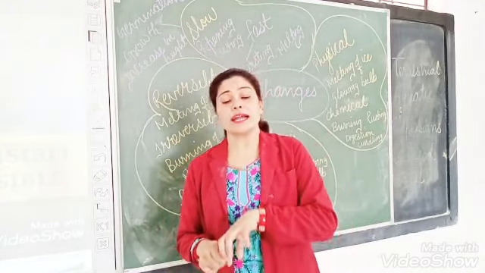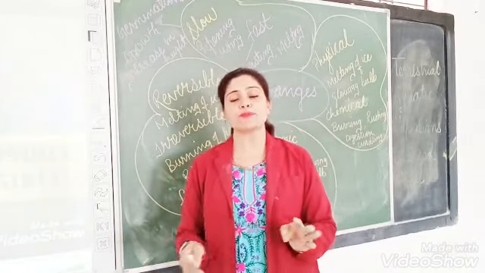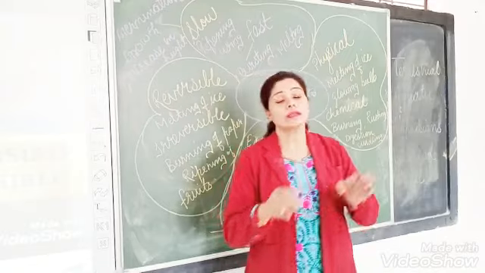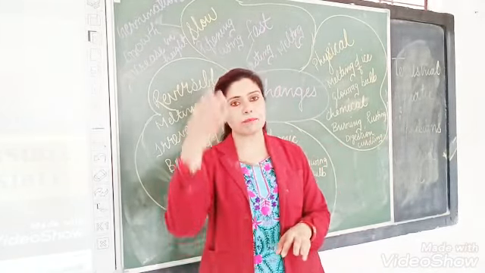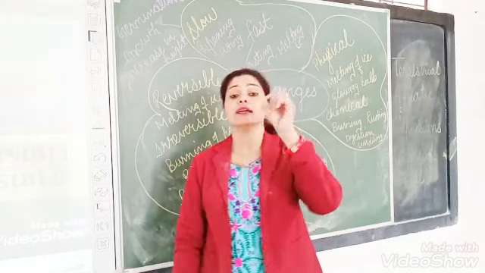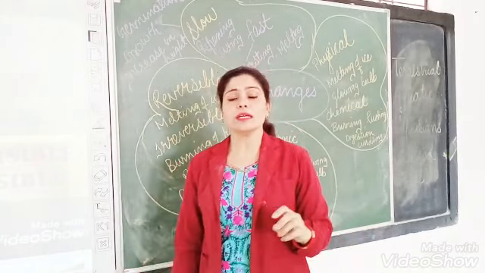So the changes that can be converted again into their original form, their original shape, are known as reversible changes. For example, haircut, cutting nails, cutting of the plants. These are reversible changes.